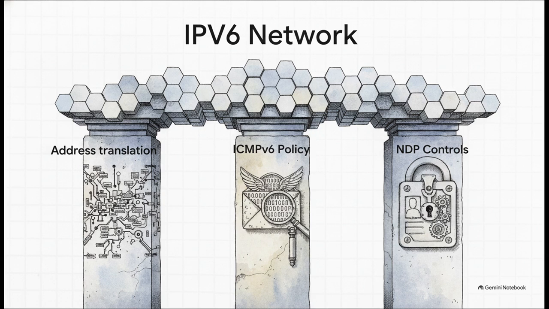Second, ICMPv6 policy. Now, unlike IPv4, where you might have just blocked ICMP entirely to avoid ping sweeps, ICMPv6 is literally mandatory for the protocol to even function. You've got to craft precise policies, guided by standards like RFC 4890, to allow necessary neighbor discovery while actively blocking malicious payloads. And third, NDP and SLAAC controls. How hosts automatically configure themselves on a network requires strict authorization controls to prevent spoofing and rogue router advertisements. These are your new foundational blocks.